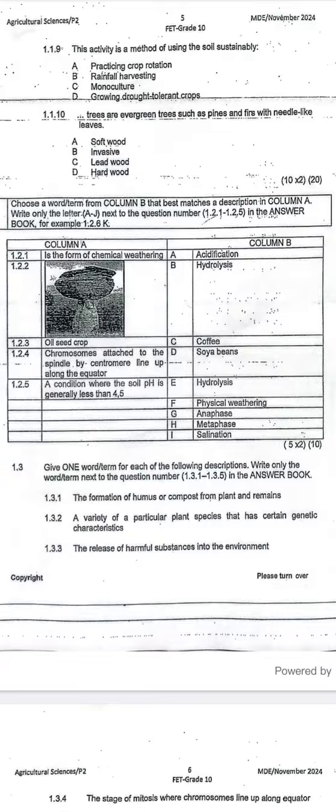You know that physical weathering is not it, sort of hydrolysis. The answer is going to be E, hydrolysis. That's a form of. We have E and B. B, hydrolysis, or E, hydrolysis.